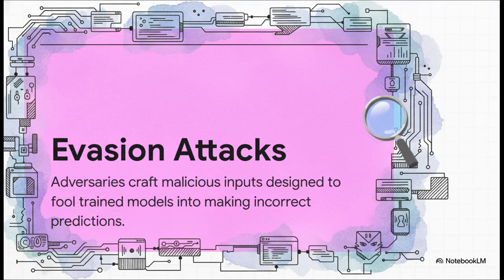And the name here is a total dead giveaway. This is all about fooling an AI that's already trained and out in the world. An attacker crafts some kind of malicious input, something that looks totally normal to us, but it sends the AI into a complete tailspin, causing it to make a huge and often catastrophic mistake.